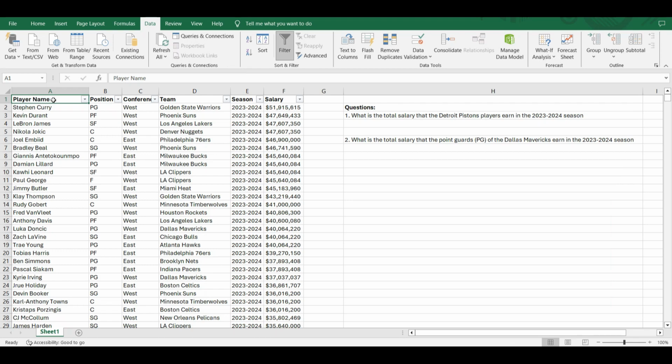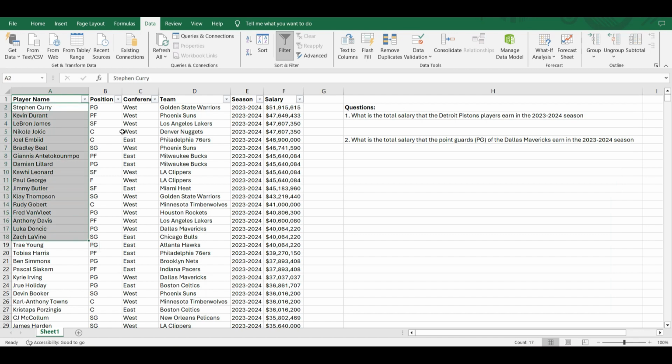Hello everyone. In this video, I'm going to show you how to use the SUMIF and SUMIFS functions. The SUMIF and SUMIFS functions combine the sum and the if functions, and they're used when we want to sum up something with one or more criteria. So let's look at some examples.